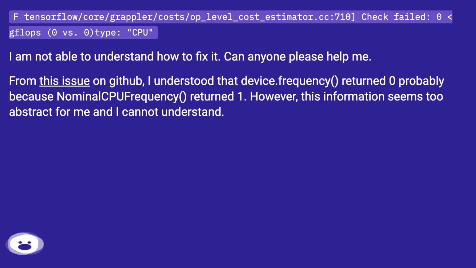I am not able to understand how to fix it. Can anyone please help me? From this issue on GitHub, I understood that device.frequency returned 0 probably because nominal CPU frequency returned 1. However, this information seems too abstract for me and I cannot understand.